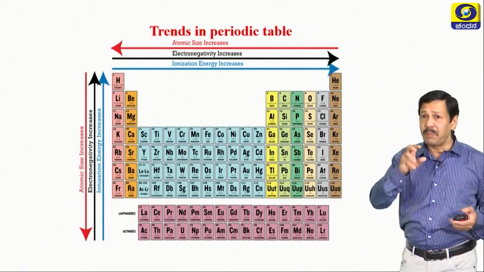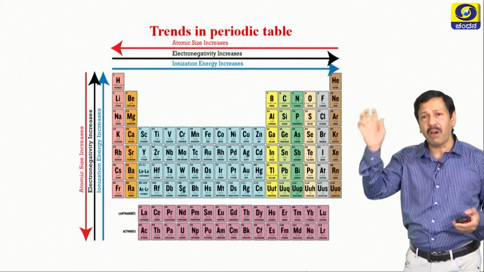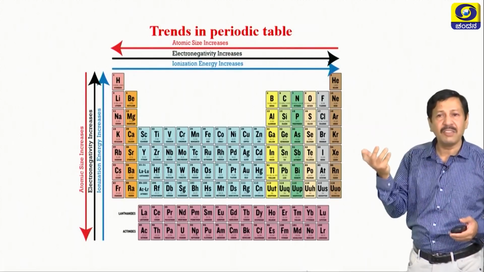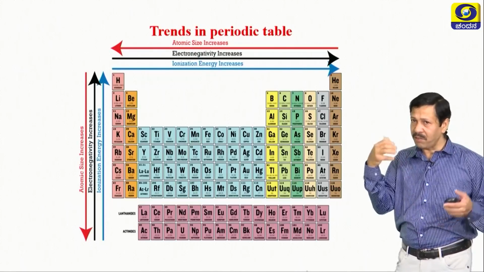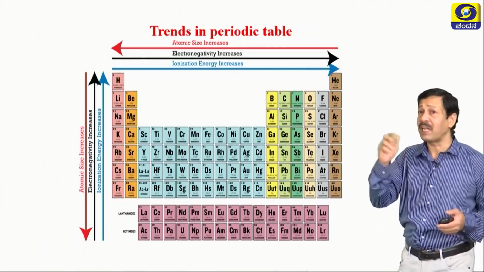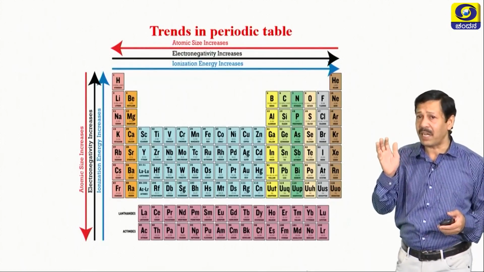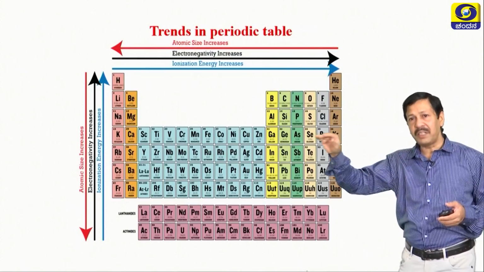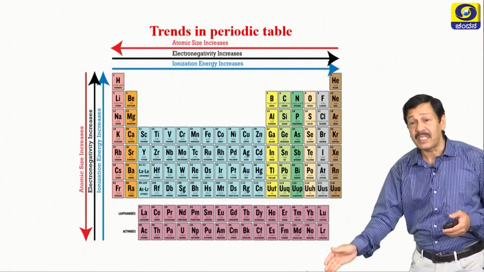Ionization means converting an atom into an ion. How? By pulling an electron from the valence shell. To pull the electron, we have to supply energy. That means the amount of energy required to remove an electron from the valence shell is termed ionization energy. That increases across the period, decreases down the group.